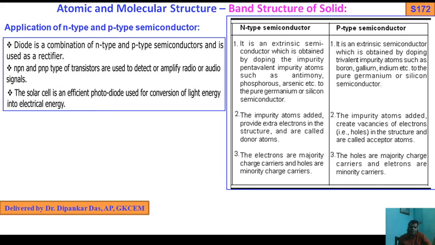N-type and p-type: n-type is doped with pentavalent, and p-type is doped with trivalent. Okay, and there is a donor energy level just below the conduction band in case of n-type, and just above the valence band you get the hole energy, acceptor level. So in this way the electron can transfer from valence band to conduction band.